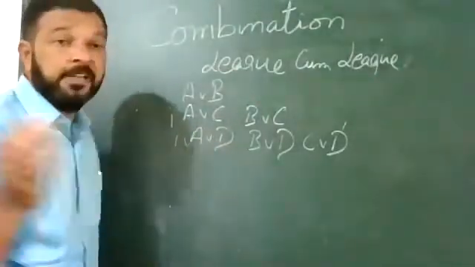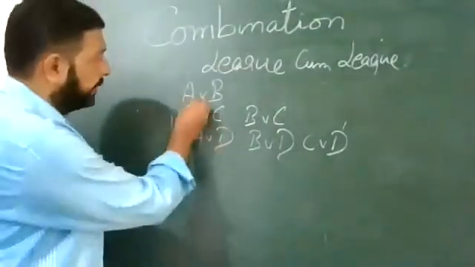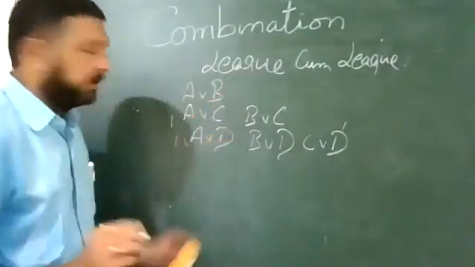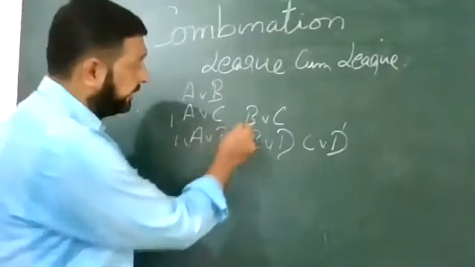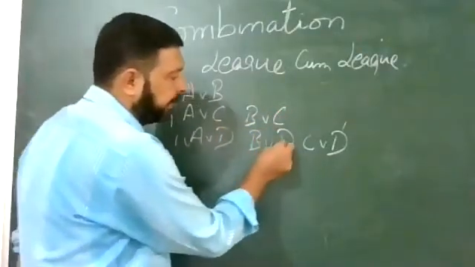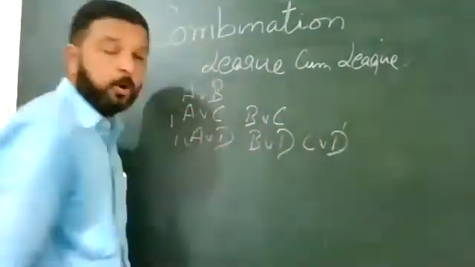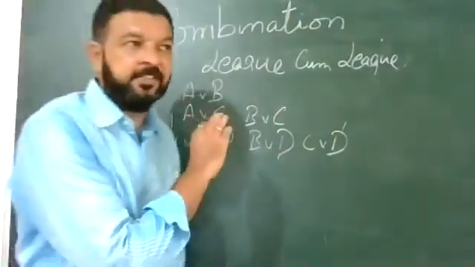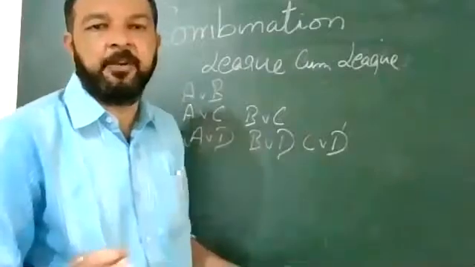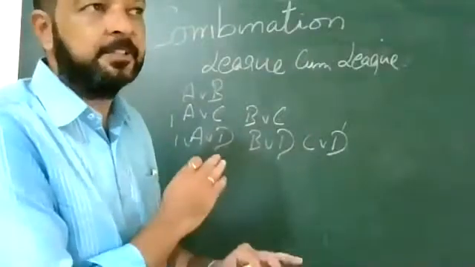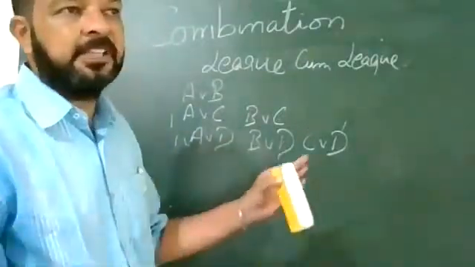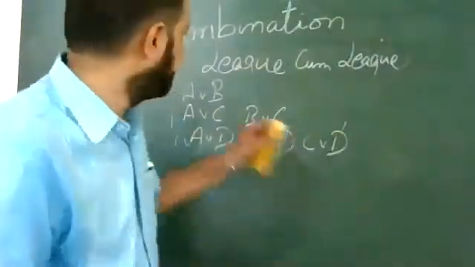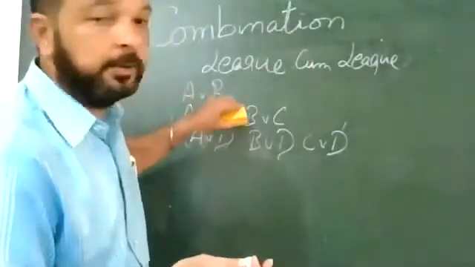Here, the four winners were A, B, C, D. You are seeing A is playing with B, as well as C and D. So A is playing 3 matches. Then B is playing with C also and D also, and C is playing with D also. All the teams are playing among themselves. And on the basis of the points, we will find out who will be the winner after the league tournament is over. The zone winners have come, and they are playing the league tournament, and we will find out who will be the winner.